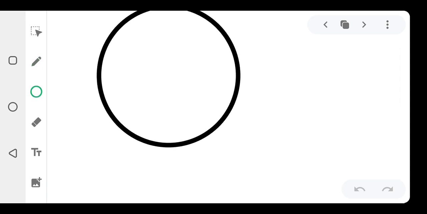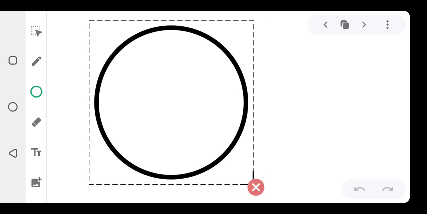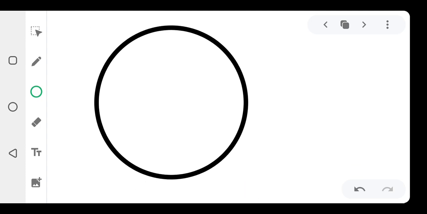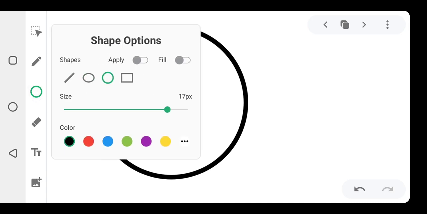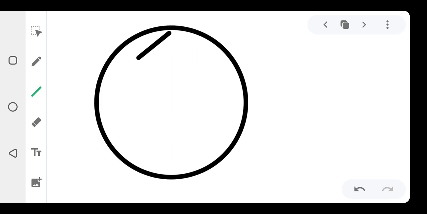Alright, I want to prove the reason why the sum of the opposite angles in a cyclic quadrilateral is equal to 180. Let's say we have something like this.